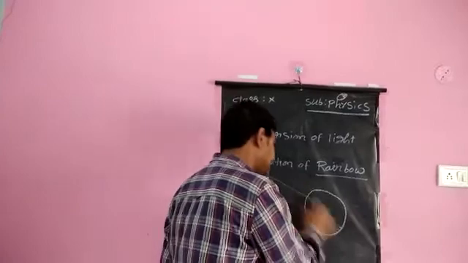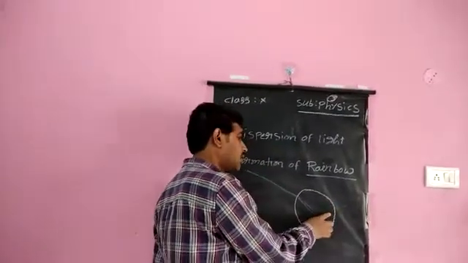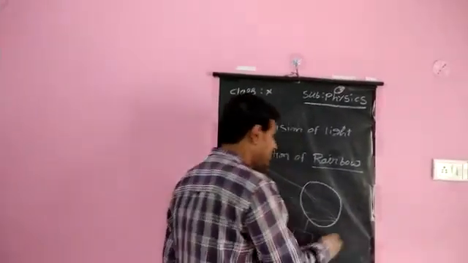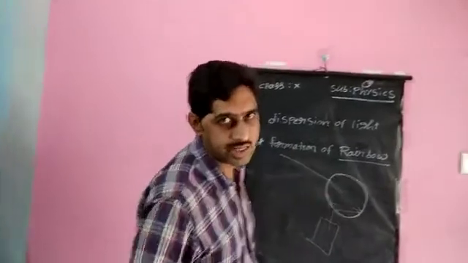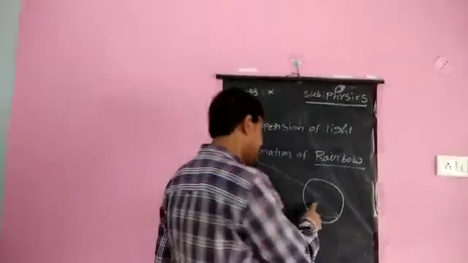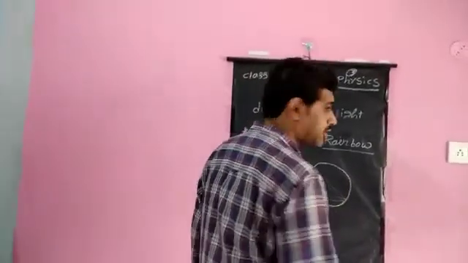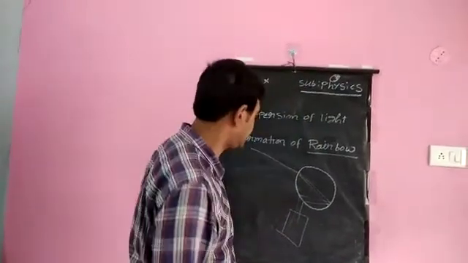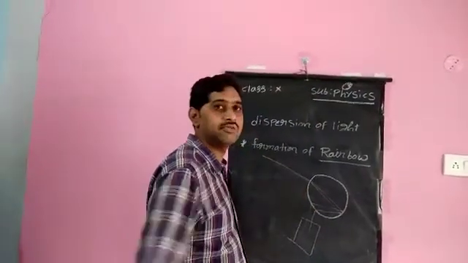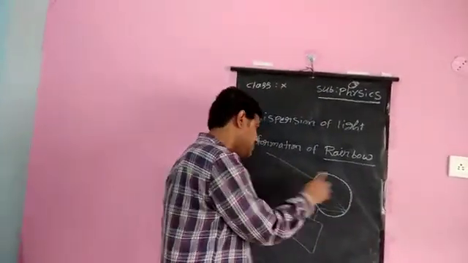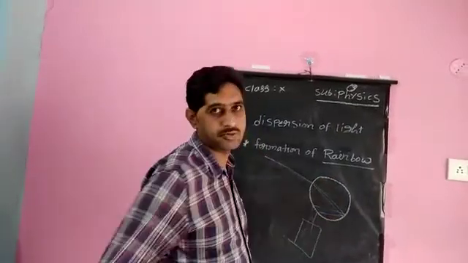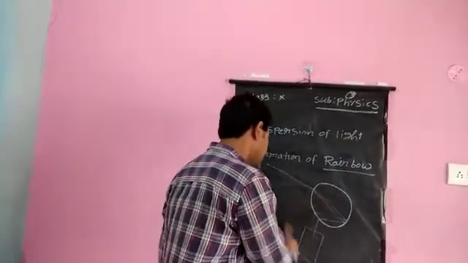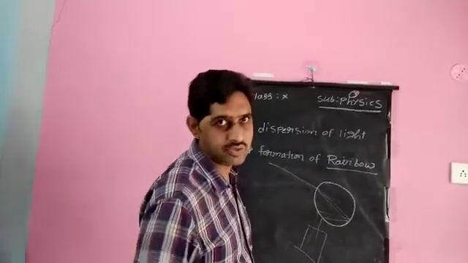These 7 colors fall on the other surface of the water droplet and get internally reflected. After the internal reflection, they come out of the water drop as refracted rays. So three phenomena take place in the formation of a rainbow: dispersion, internal reflection, and refraction. So it forms a band of colors, the spectrum of colors which we call a rainbow.